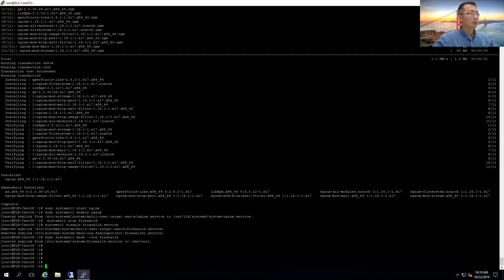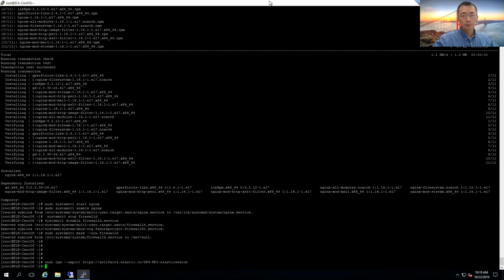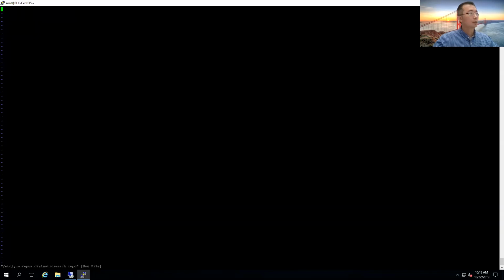The firewall has been disabled. Now we're going to install Elasticsearch first. Add the RPM source repository, so we can get Elastic 6.x onto our system.